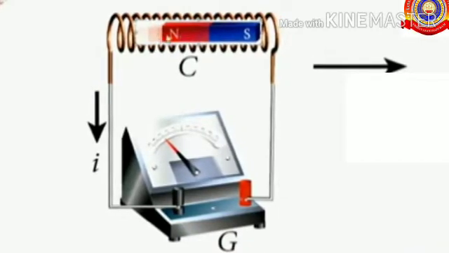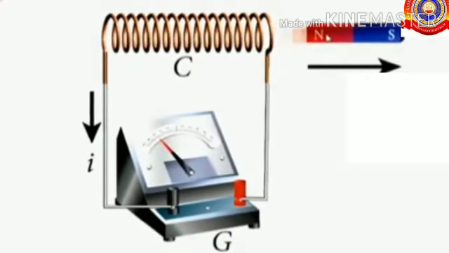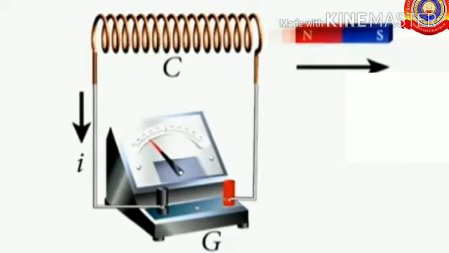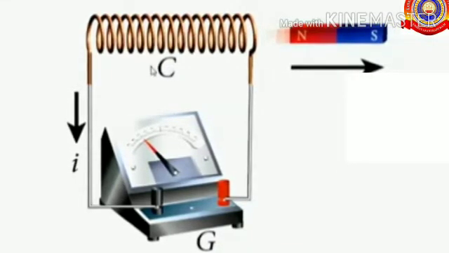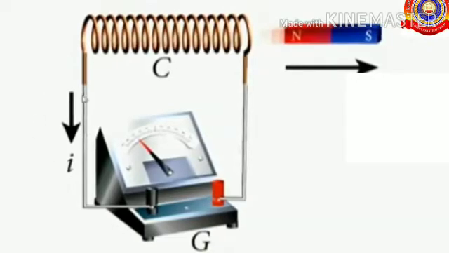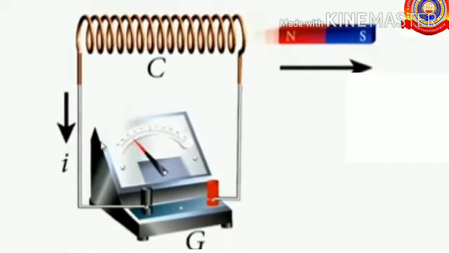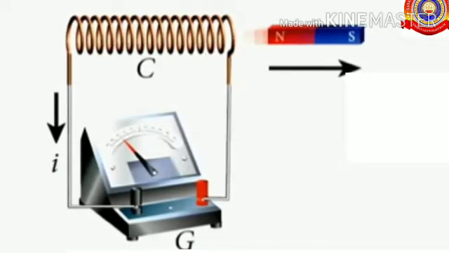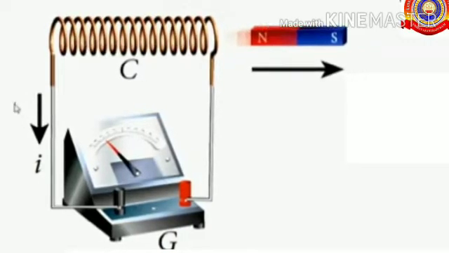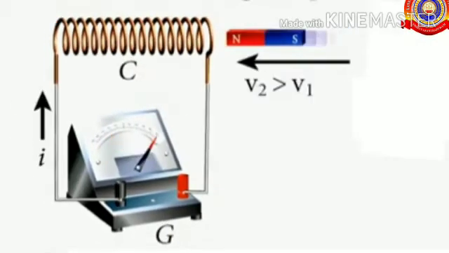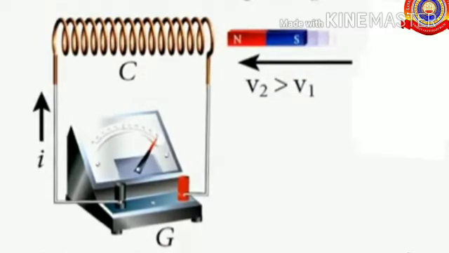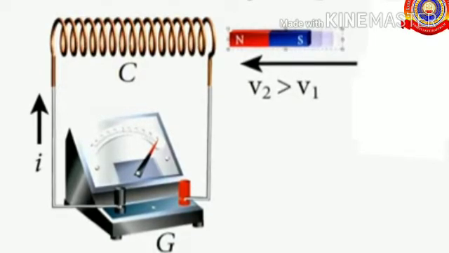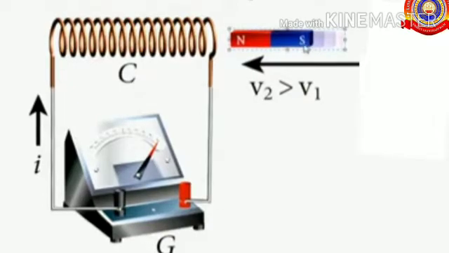The next one, when the magnet moves away from the coil, the needle deflects to the opposite direction. That is, it deflects to the left. Okay. When the magnet moves away from the coil, the needle shows deflection towards the left. When the magnet moves in the same direction with greater speed, the galvanometer shows larger deflection. That means when the speed increases, the deflection also increases.